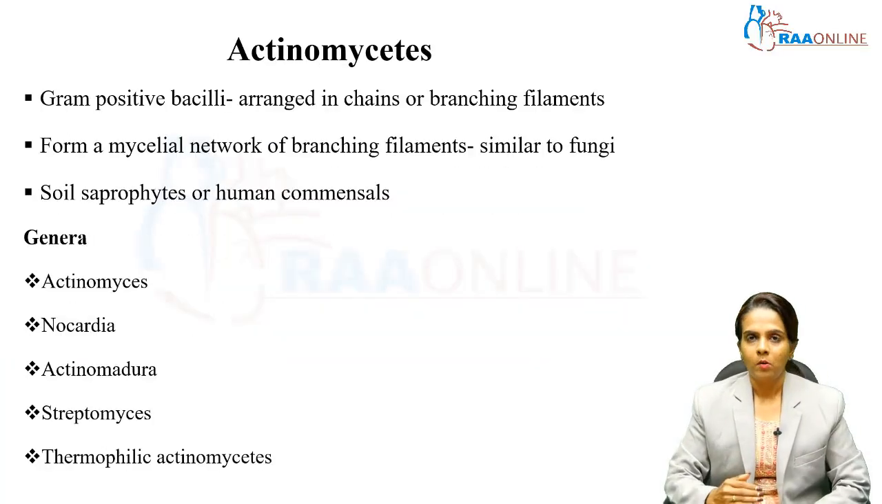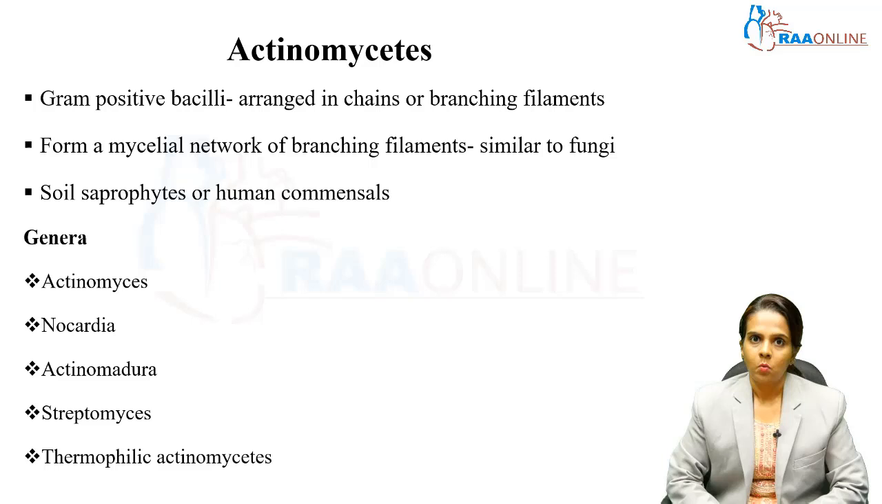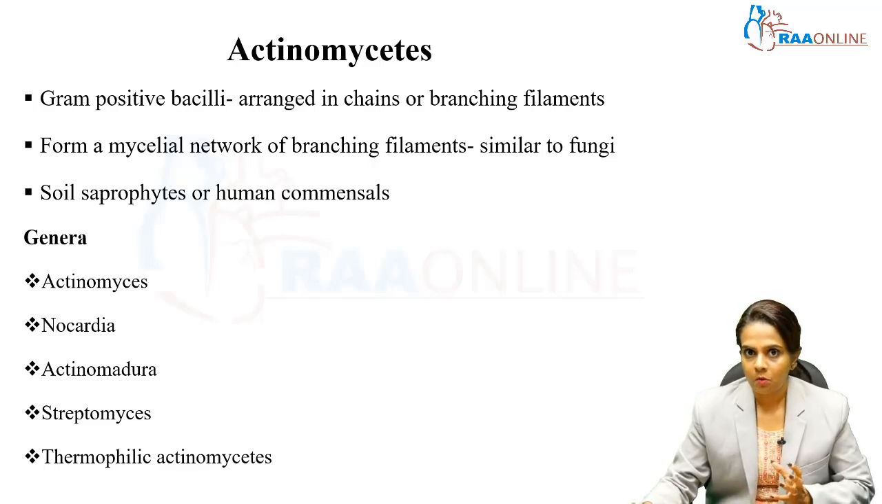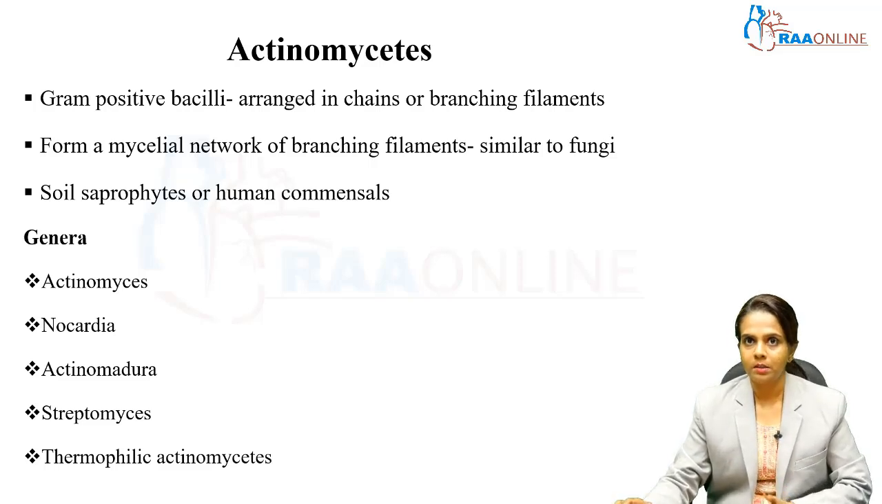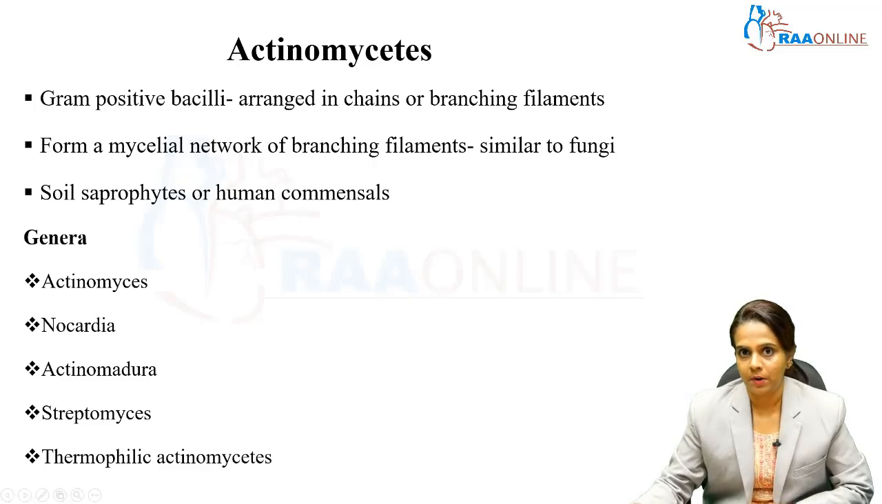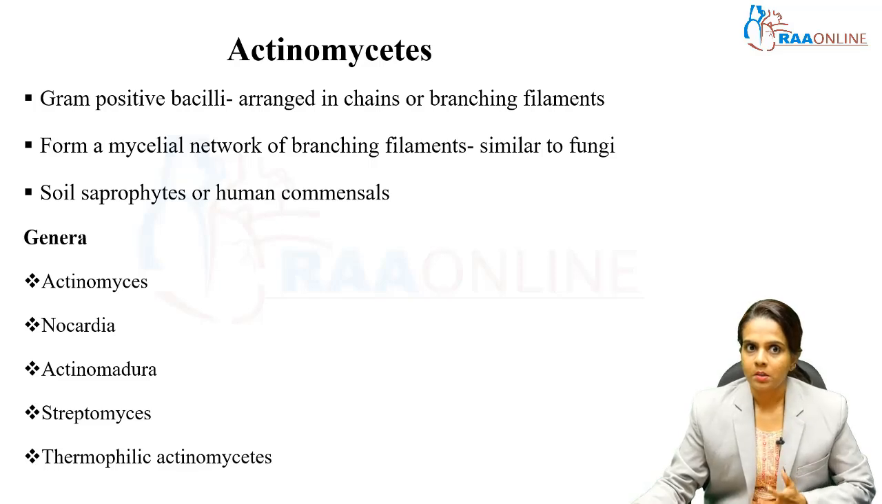As well. So moving on to the actinomycetes. These are a diverse group of bacteria which are gram-positive bacilli arranged in chains or branching filaments. These are filamentous gram-positive bacilli, and they form a mycelial network of branching filaments, like fungi. These are mainly soil saprophytes and also occur as commensals in human beings.